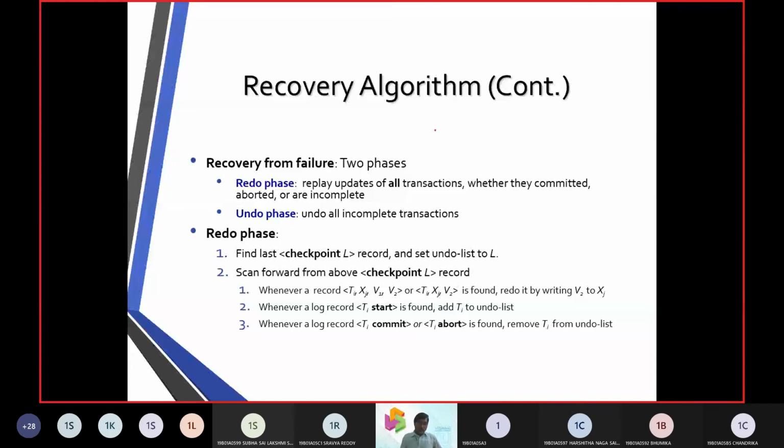Similarly, if we are going to work with a read, we have already talked about the undo phase. Now we are going to have this redo phase.